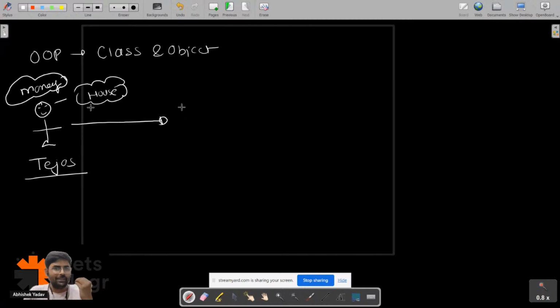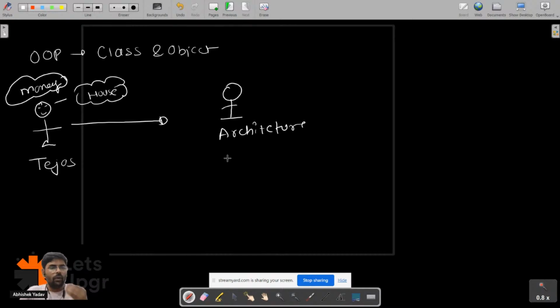Property dealer. Let's assume he has already bought the property. Correct. So Lenu is correct here. So these stages will go to the architecture first, right, everyone? So there is an architecture here. He will go to the architecture and tell the requirements, what he wants in his house.